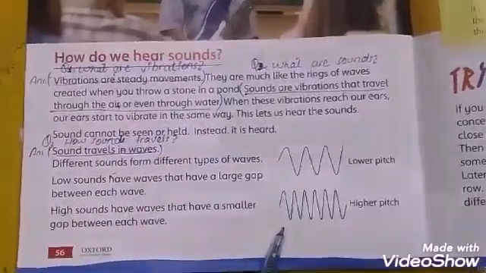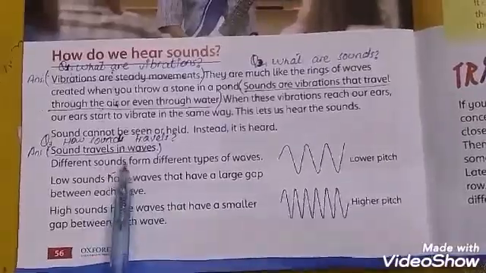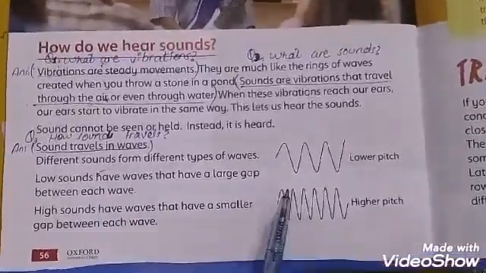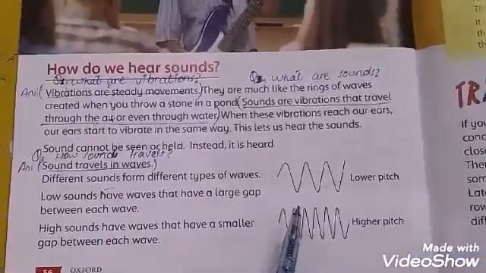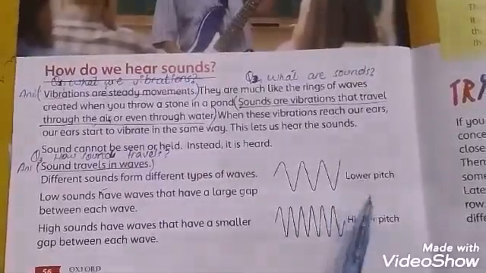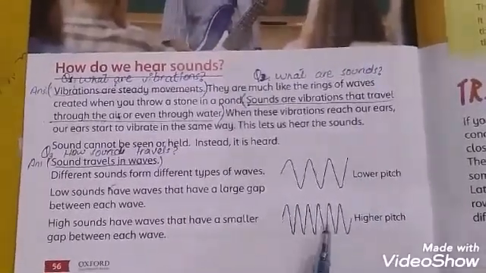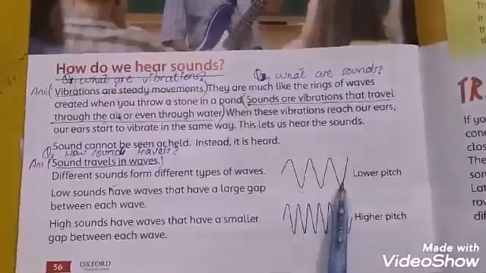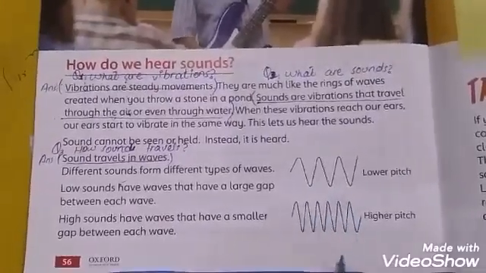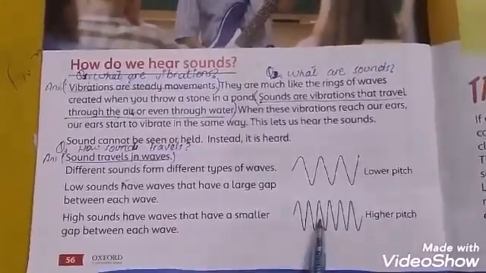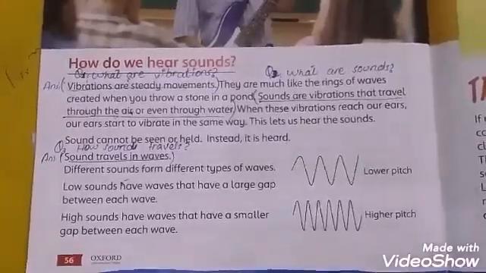These are the figures of waves, and sound can travel in the form of waves. There are two types of traveling waves. Different sounds have different types of waves. This is low pitch and high pitch. Low pitch has waves with a large gap between the waves, but high sound has smaller gaps between the waves.